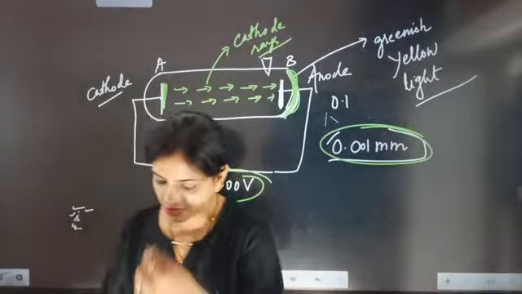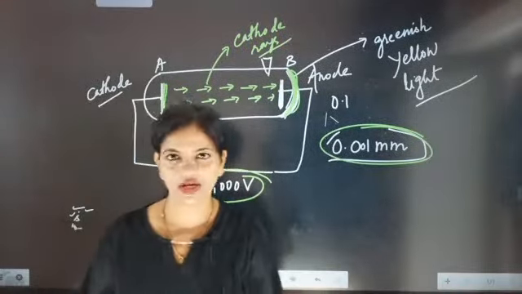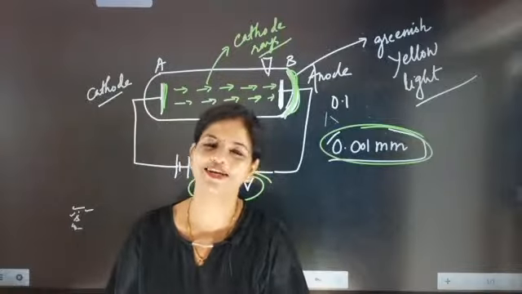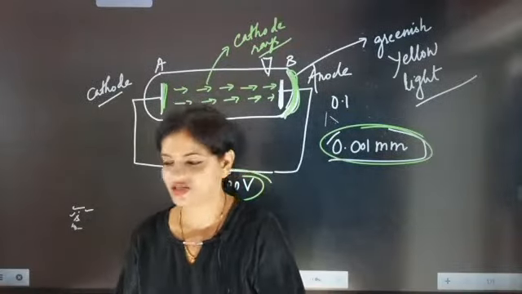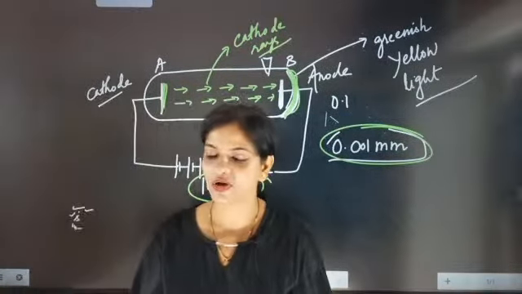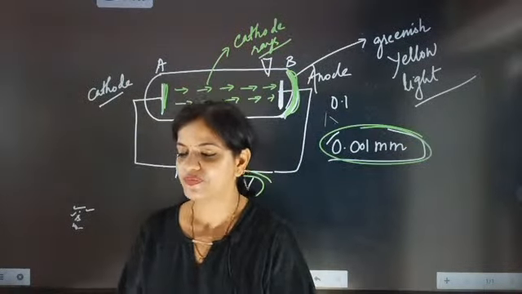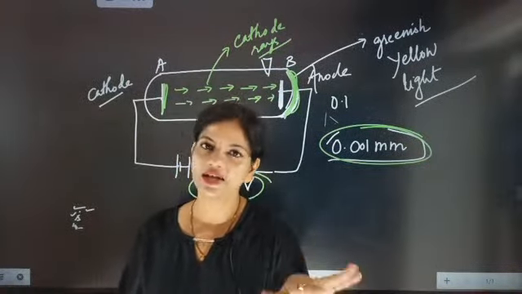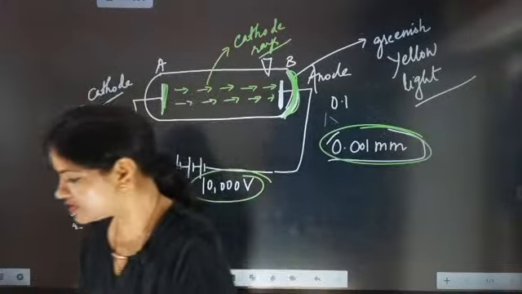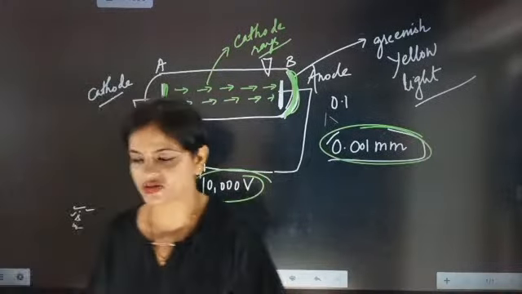So now properties of cathode rays. Canal rays we can also call, but canal rays are positively charged. Cathode rays are negatively charged, Keshav. So canal rays are positively charged, cathode rays are negatively charged. You have to remember this point. I am going to discuss canal rays also, don't worry.